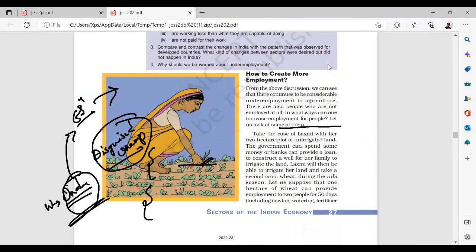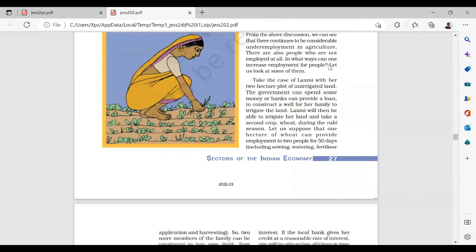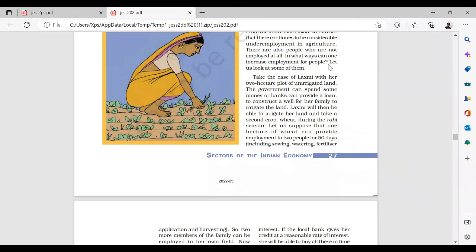More employment means definitely more creation of jobs, more necessities. Okay, and in agriculture, how can you create more employment? Only because of a few measures taken by the government. If you bring technology, employment will not increase, employment will fall. If you don't bring technology, employment will increase, but contribution will fall. How do you do this? How do you work?